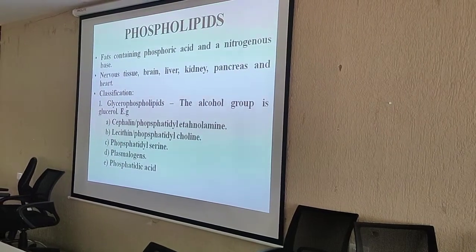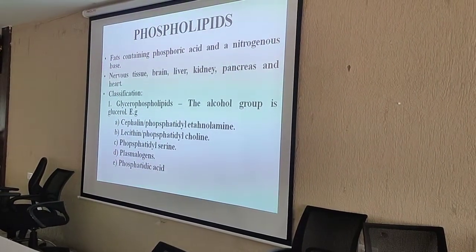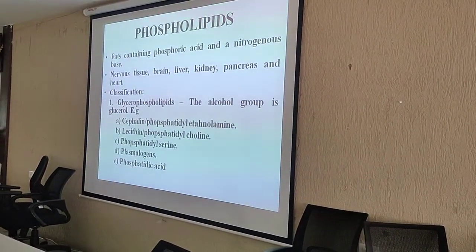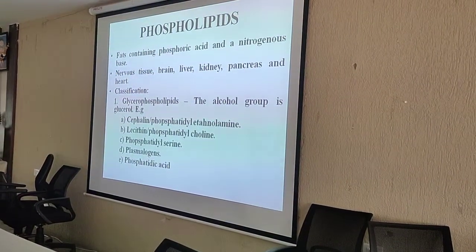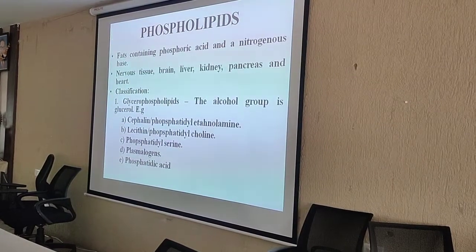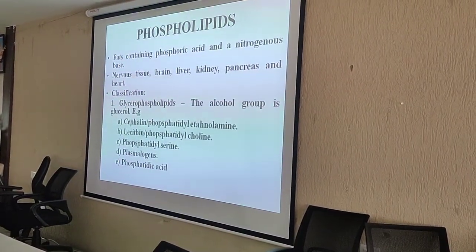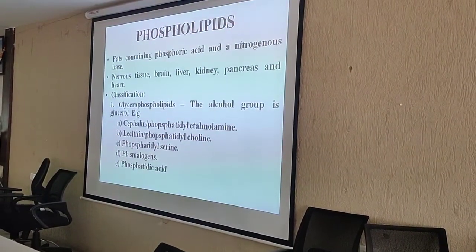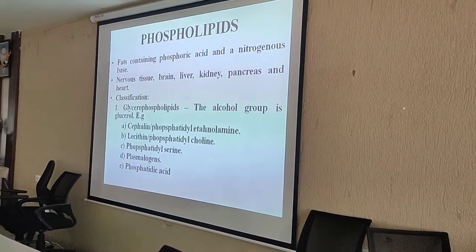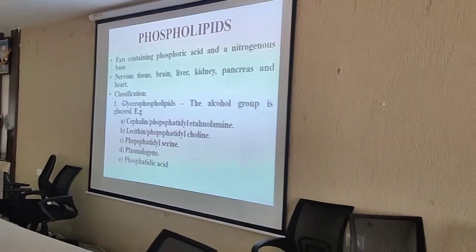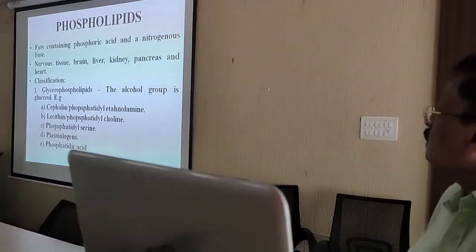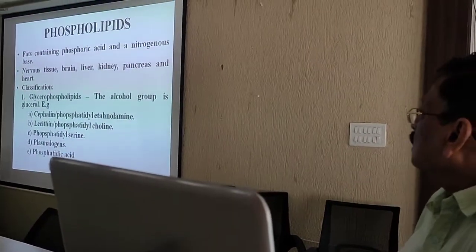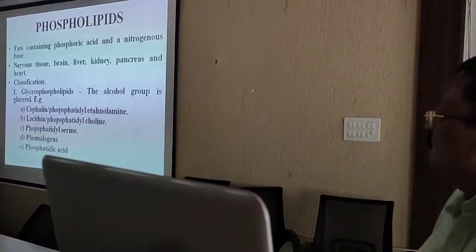It is again classified as glycerophospholipids. The alcohol group is glycerol. Phospho means phosphoric acid, plus glycerol. That's why it is called glycerophospholipids, and includes cephalin, phosphatidyl ethanolamine, lecithin.